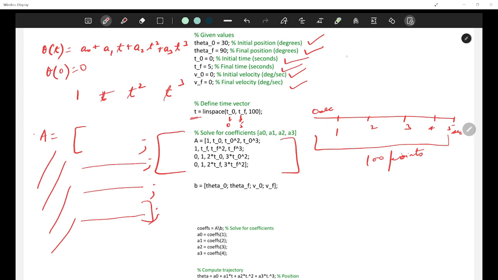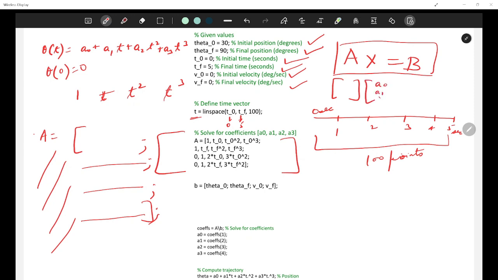I want to make my equation of the form Ax is equal to b, with the coefficients a0, a1, a2, a3 in x, and the final conditions placed over here. Then I want to find out what my x is. That is all I am trying to do here.